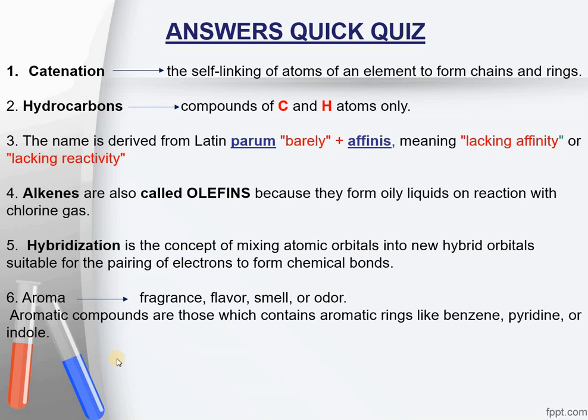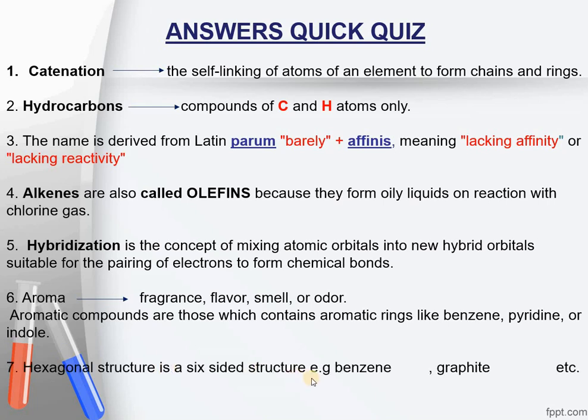The last question was, what is hexagonal structure? Hexa stands for 6, and hexagonal means 6-sided structure. For example, benzene has a hexagonal structure, you can see it over here, and graphite has a hexagonal structure in which various sheets of graphite have hexagonal structure, and these sheets are linked together through van der Waals forces.